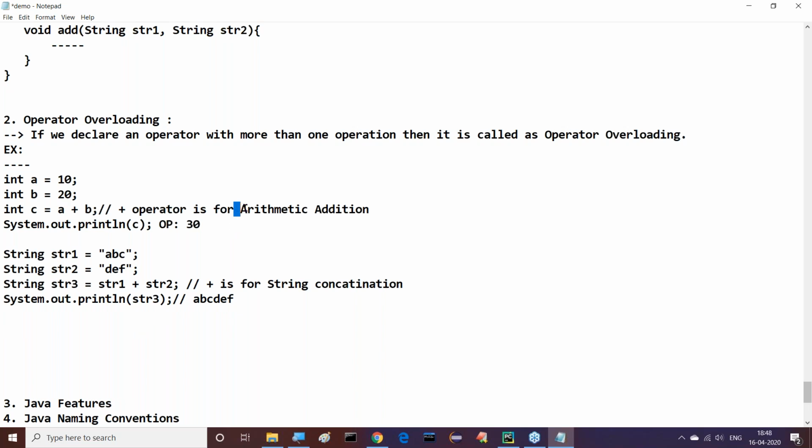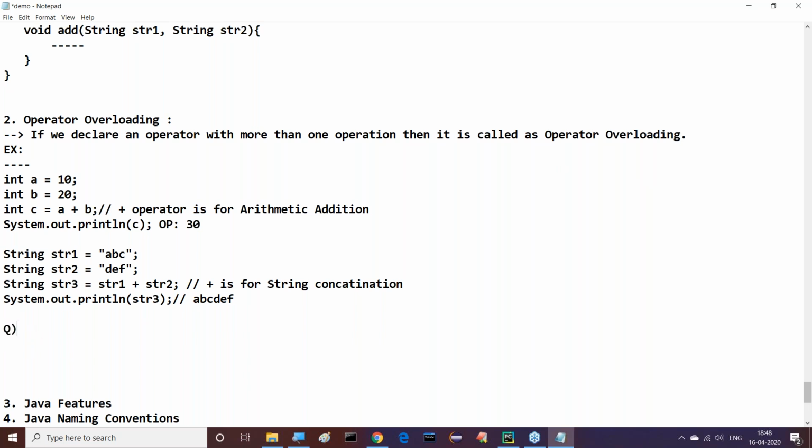Observe the plus operator. It is used for arithmetic addition, and it is also used for string concatenation. So the plus operator is an overloaded operator, and the process of defining plus for both operations is called operator overloading. Good.